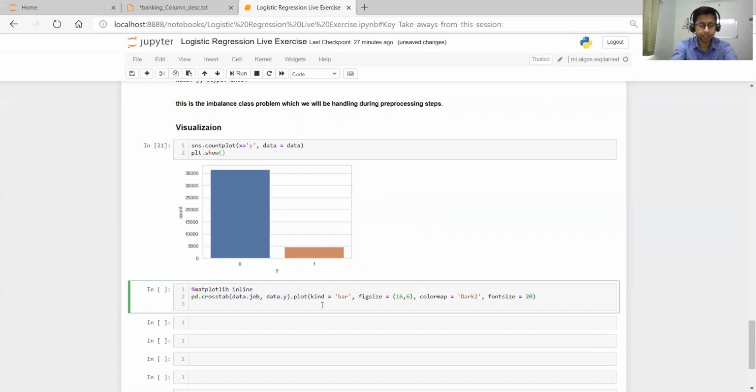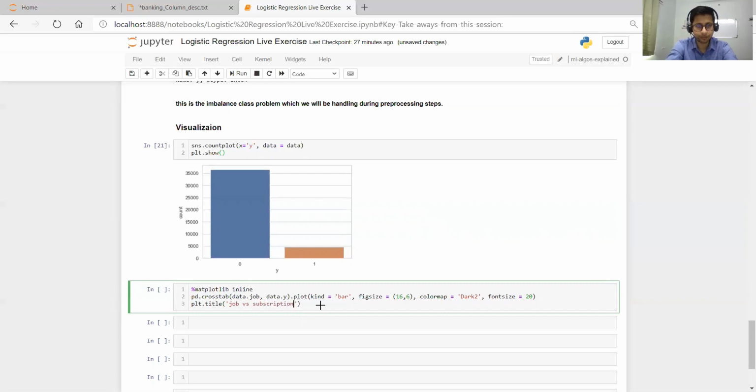Then what we want to do is plt.title. We want to give the chart a title, so it is job versus subscription.